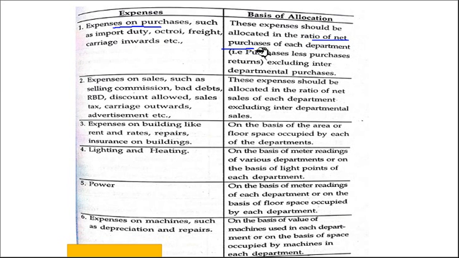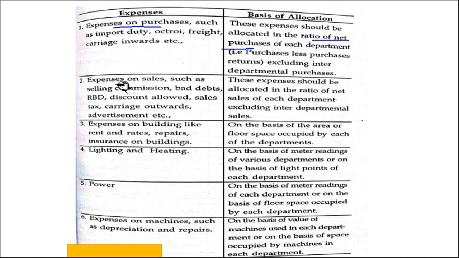For example, if A department net purchase is 50,000, B department net purchase is 1 lakh, right? So we have to see that ratio, 1:2. And if there is any freight charge, for example 500, we divide it in 1:2 and allocate it to A department and B department like this.